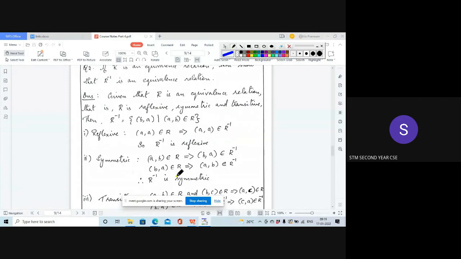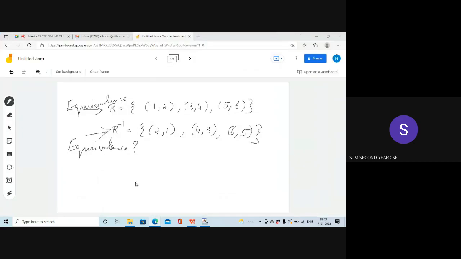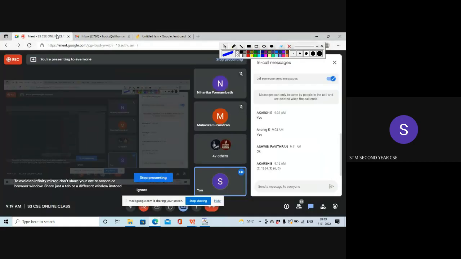Did you understand that it is reflexive? If AA is an element of R, then we are reversing the pair. Even if you reverse it, we get the same ordered pair. So it is also an element of R inverse, isn't it?